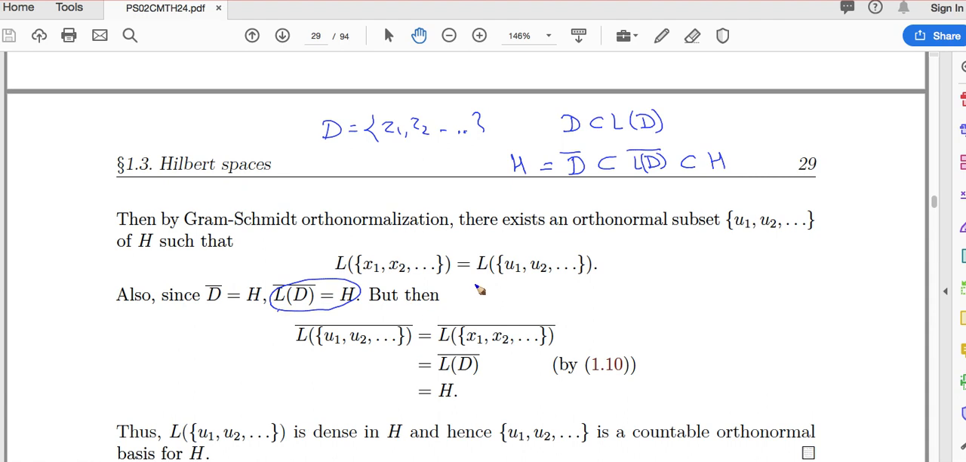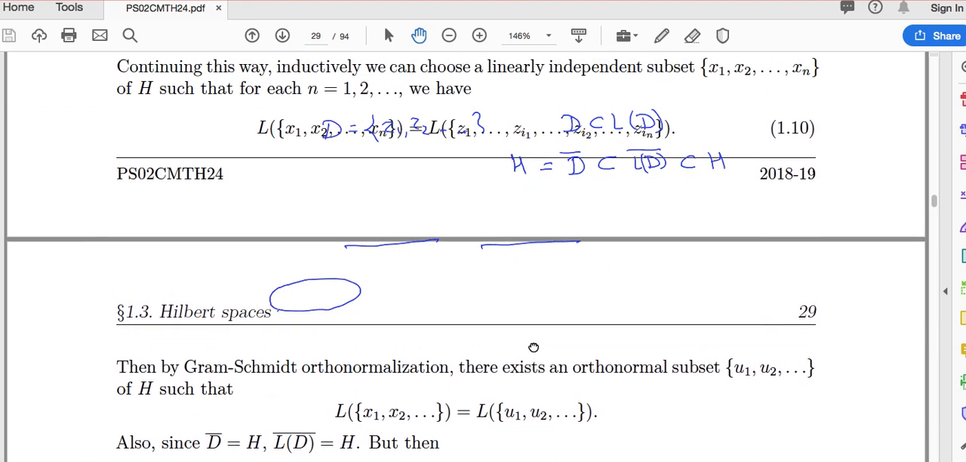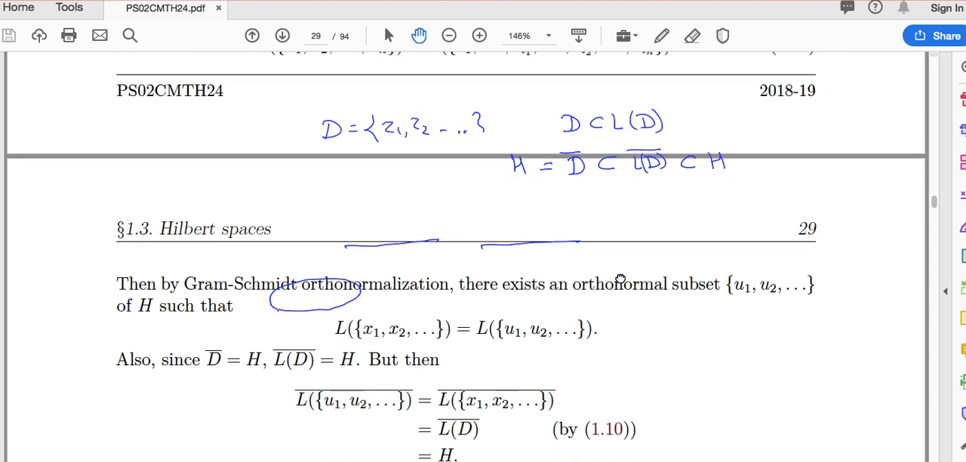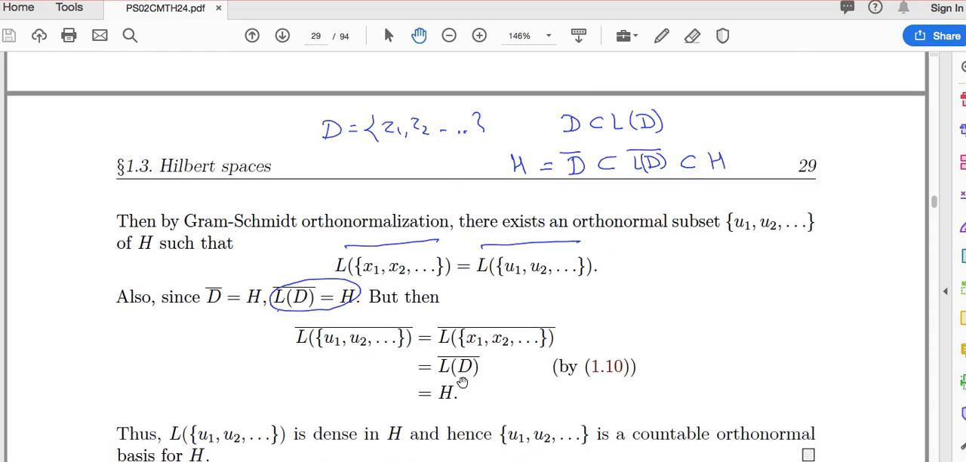Right? But then what is the span of this u1, u2 by Gram-Schmidt? It is the span of x1, x2. So if I take closure on this, that means closure on this. So the span of this closure equals this. And what is the span of this? This is what we have just proved. What is the span of x1, x2 and so on? We have just proved that it is nothing but the span of z1, z2, zn and so on. So that is nothing but the span of D closure. Right? But the span of D closure equals H, we have just proved.